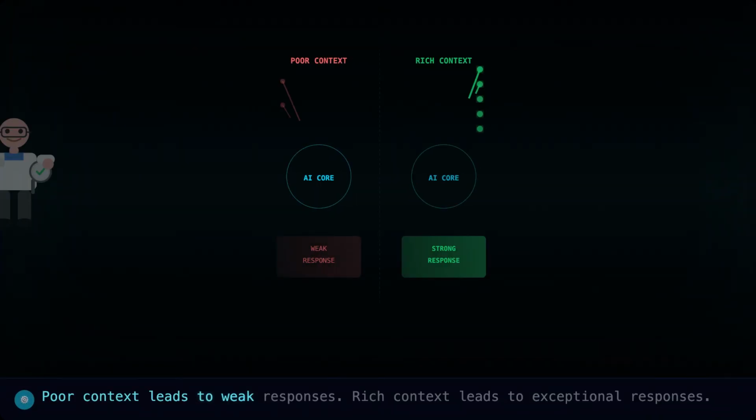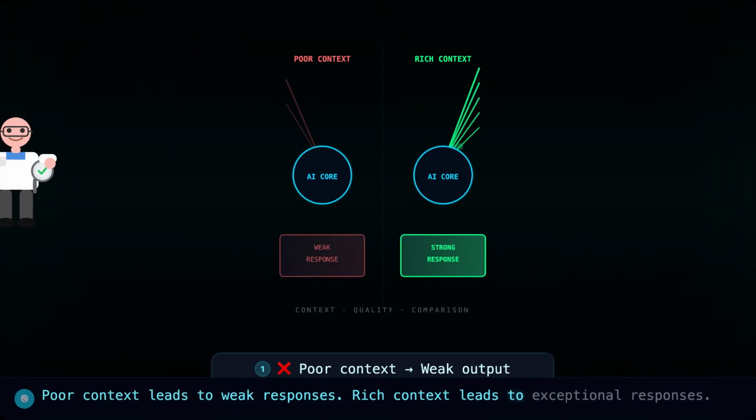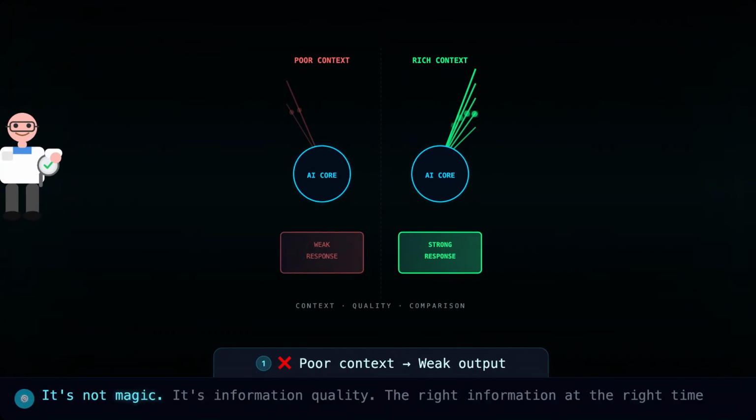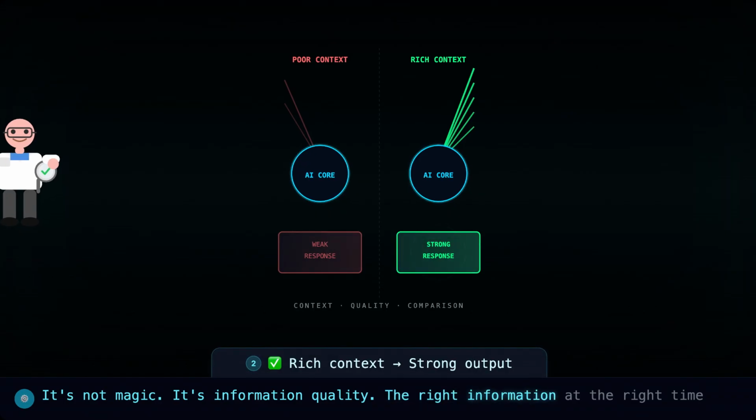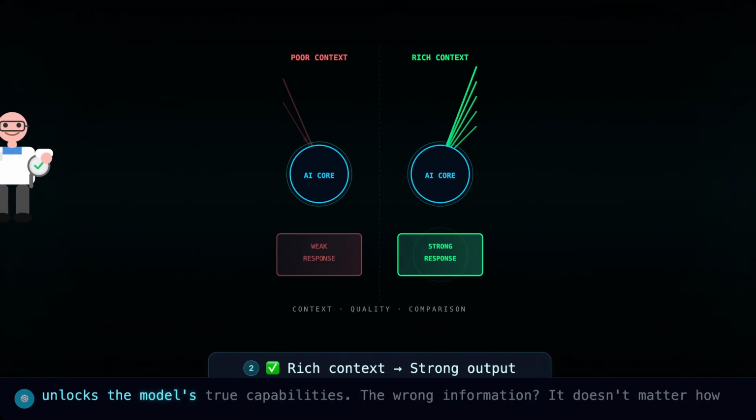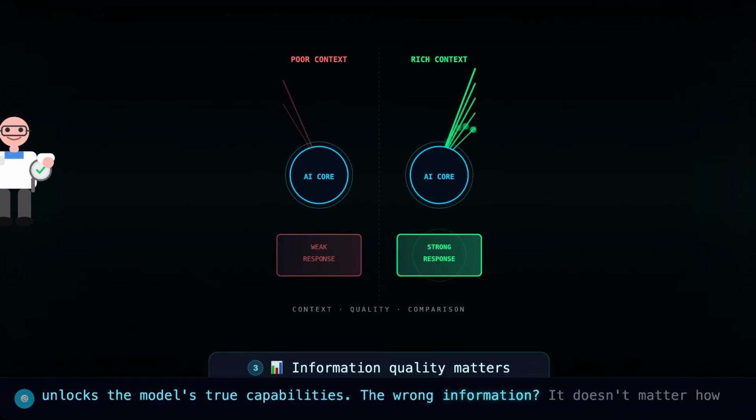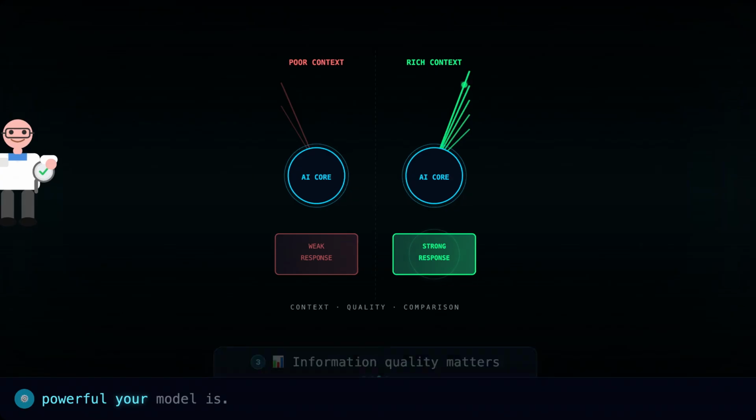Poor context leads to weak responses. Rich context leads to exceptional responses. It's not magic. It's information quality. The right information at the right time unlocks the model's true capabilities. The wrong information? It doesn't matter how powerful your model is.